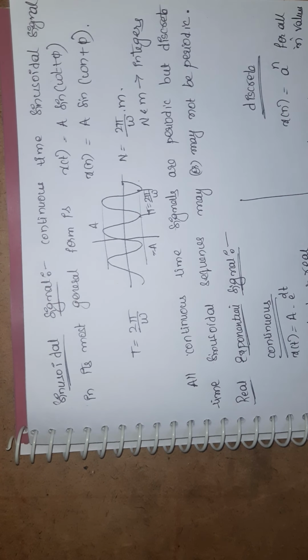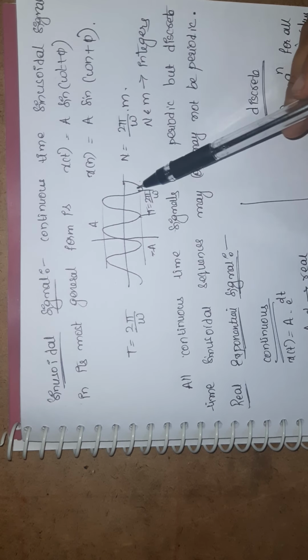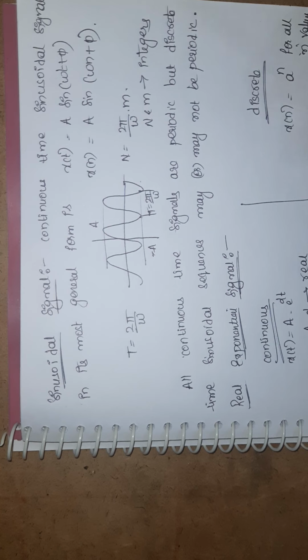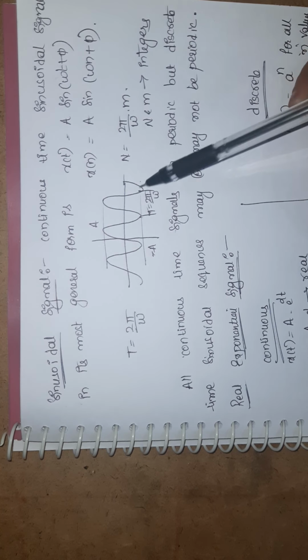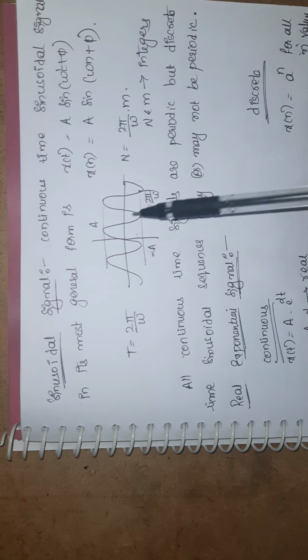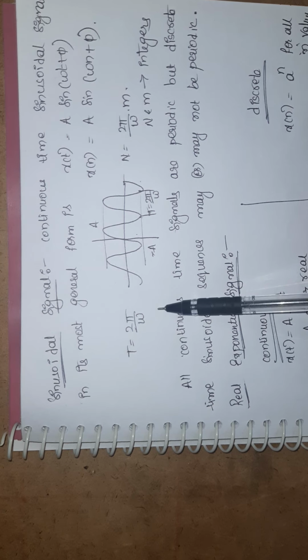Next, the sinusoidal signal. We know the general representation of sinusoidal signals may be sine or cos signals. We can represent either sine or cos. These two are called sinusoidal signals. So a sinusoidal signal in continuous time representation has magnitude A and time period 2 pi by omega.